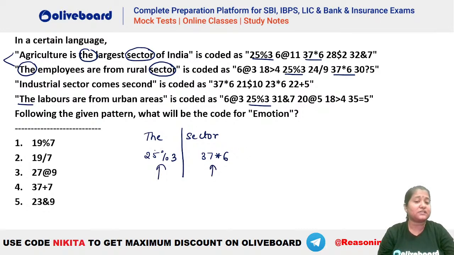So now try to see why did we have a 25 here? Why did we have a 3 here? Why do we have a 37 here? Why do we have a 6 here? Any logic that we can find? 3 and 6, that's very easy to understand. Why do we have 3 for the or 6 for sector? उसके लिए तो कोई जरूरत ही नहीं है. You can see that we can understand very easily.